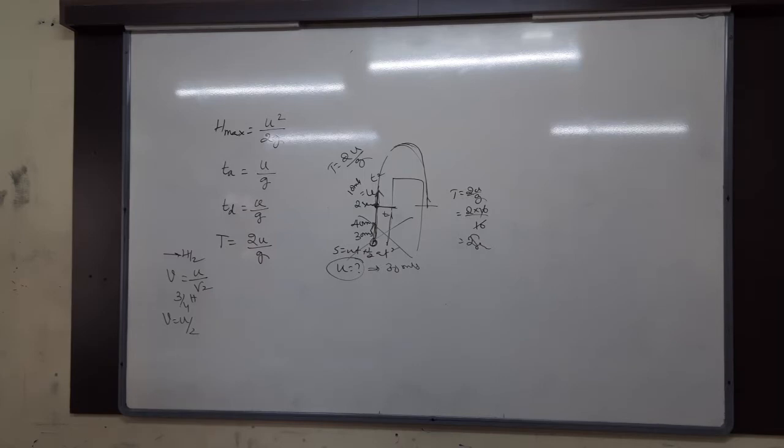A particle is thrown vertically upwards with a speed of 40 meters per second. First question, after how much time it attains the maximum height? And the maximum height attained by the particle, the velocity at the half of the maximum height, the ratio of the distances in the first half of the time and then next half of the time. That's the question. Try that.